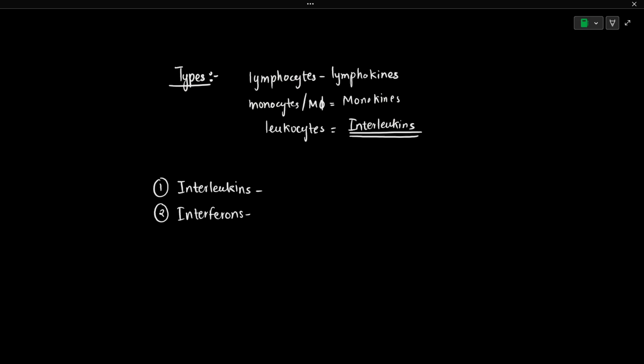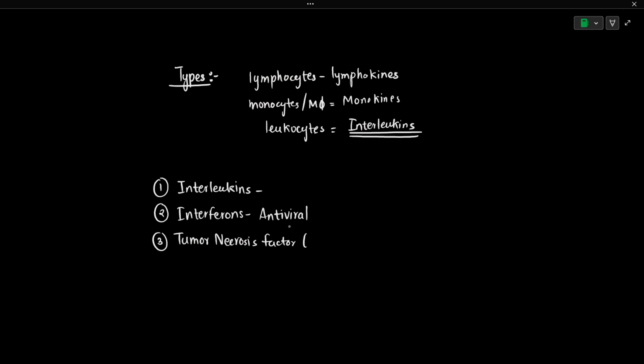These interferons are cytokine molecules which have antiviral activity, and all of them are important for immune regulation. So these are the antiviral cytokines. Then there are other cytokine molecules which are important in inducing inflammation as well as apoptosis. These are referred to as tumor necrosis factor.